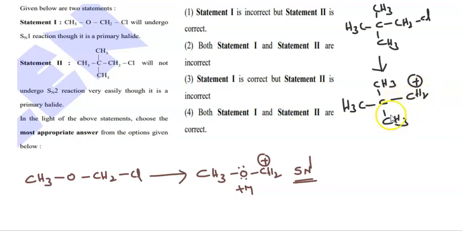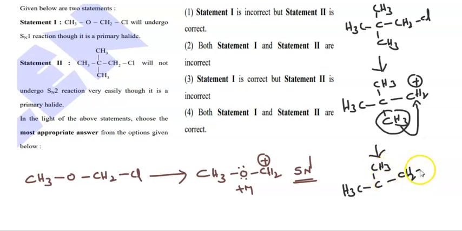It is a primary carbocation, but a methyl group shifts to it, a methyl shift takes place, and then you can get CH3, single bond C, single bond CH3, CH2, CH3. You can get the tertiary carbocation. Then this undergoes SN1 reaction. So this particular carbon has high steric hindrance, even though it is a primary alkyl halide. That's why SN2 reaction does not take place, only the SN1 mechanism takes place.